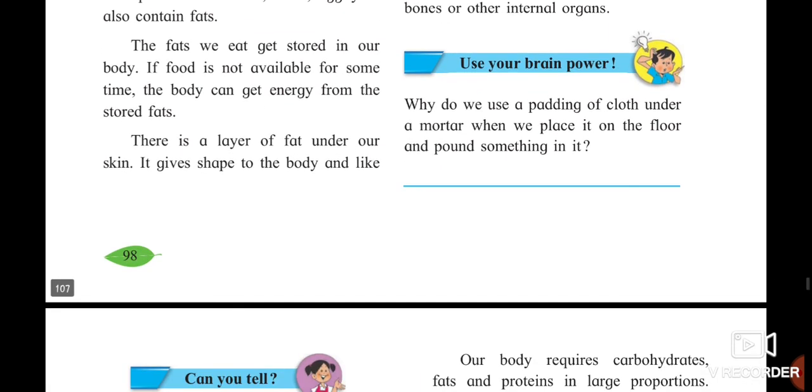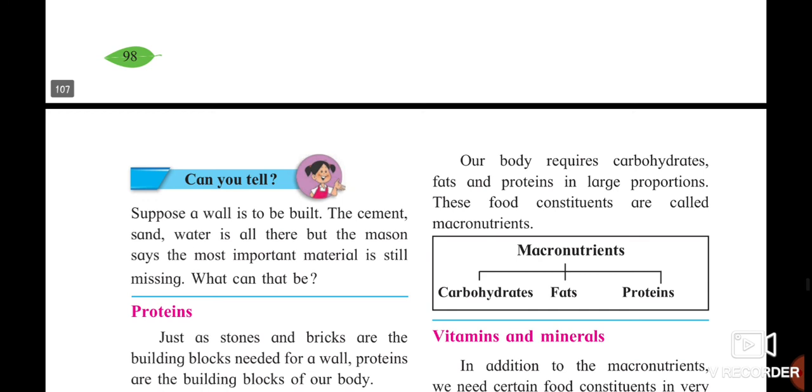So the next part of this lesson we are going to study soon, that is proteins, and the rest of it we are going to study in our next lecture.